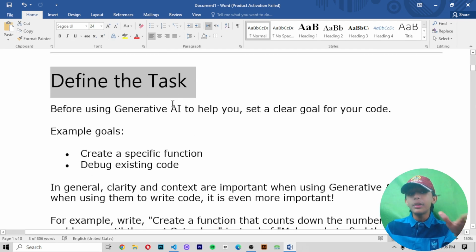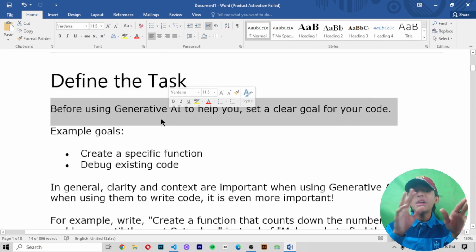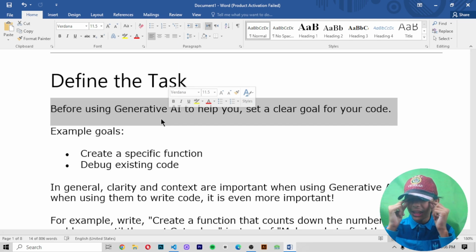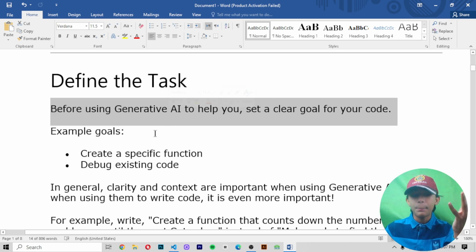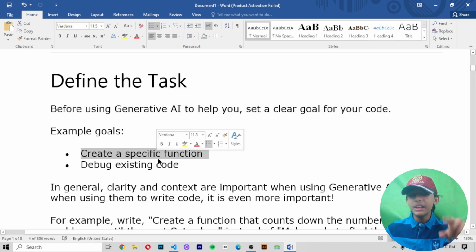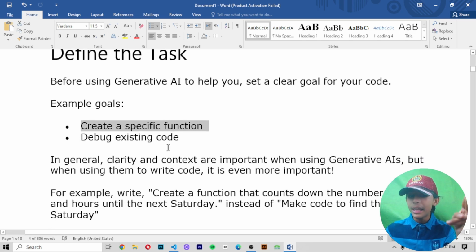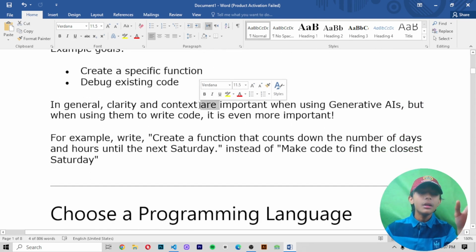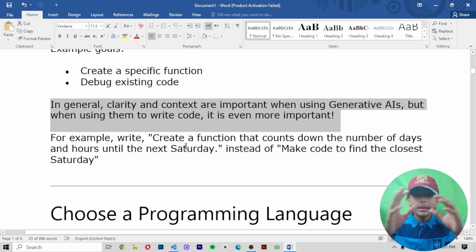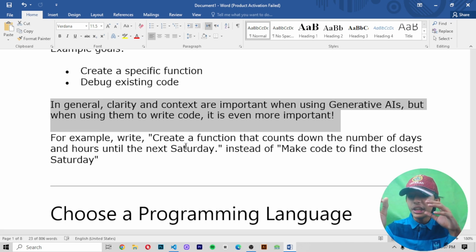Define the task. First of all, you define the task. Before using a generative AI to help you, first set up a clear goal for your code. Create one clear goal. For example, my goal is first, I create one specific function. Number two, debug existing code. In general, clarity and context are important when you are using generative AIs, but when you are using them to write code, it is even more important.